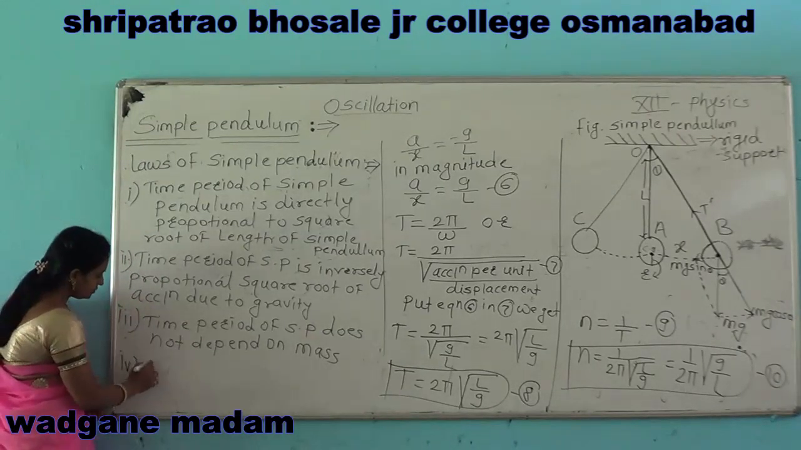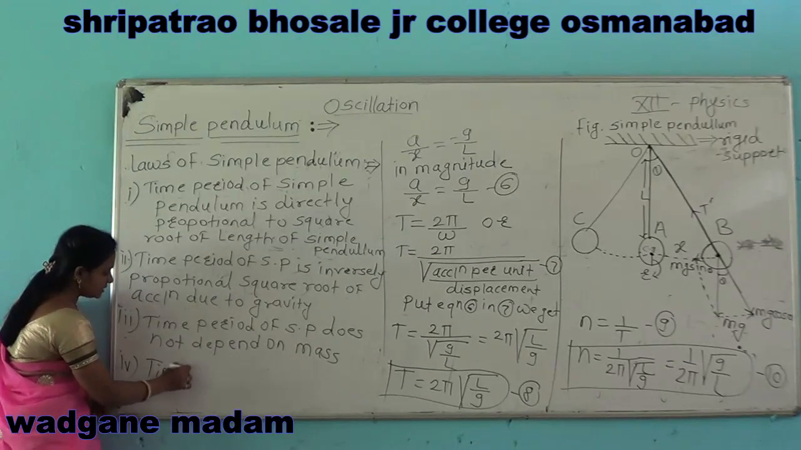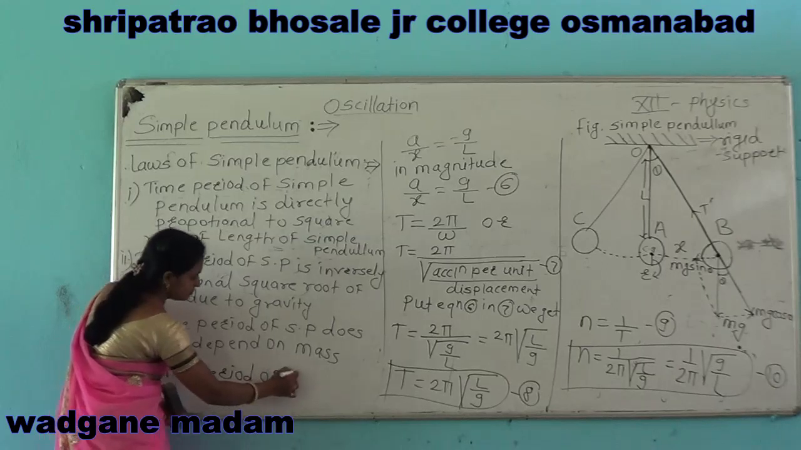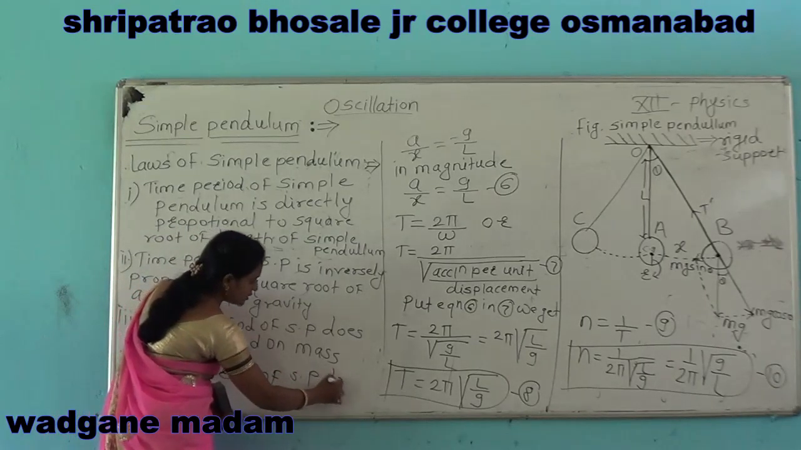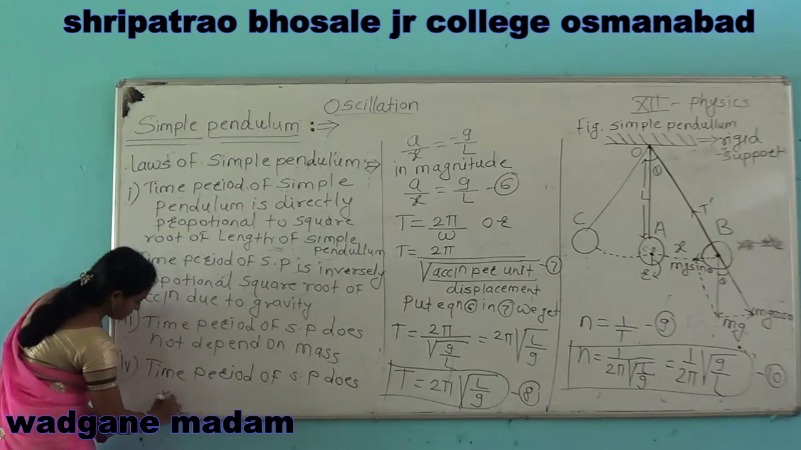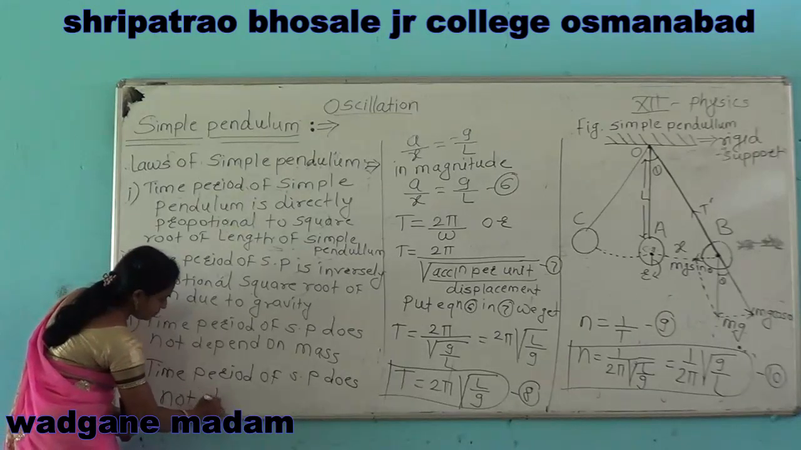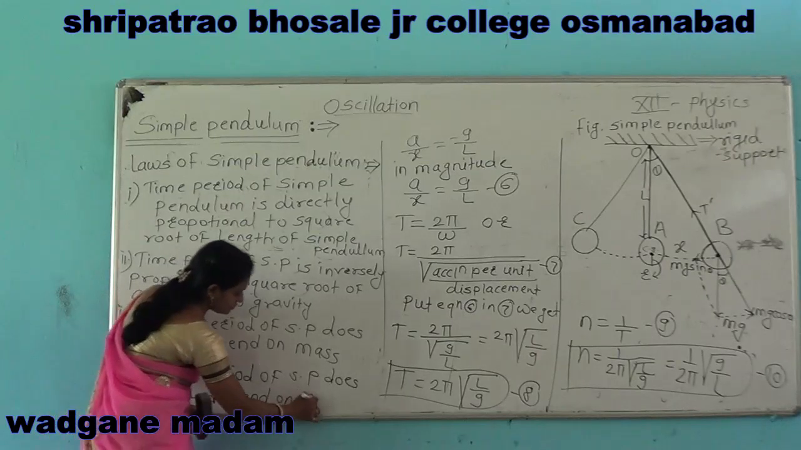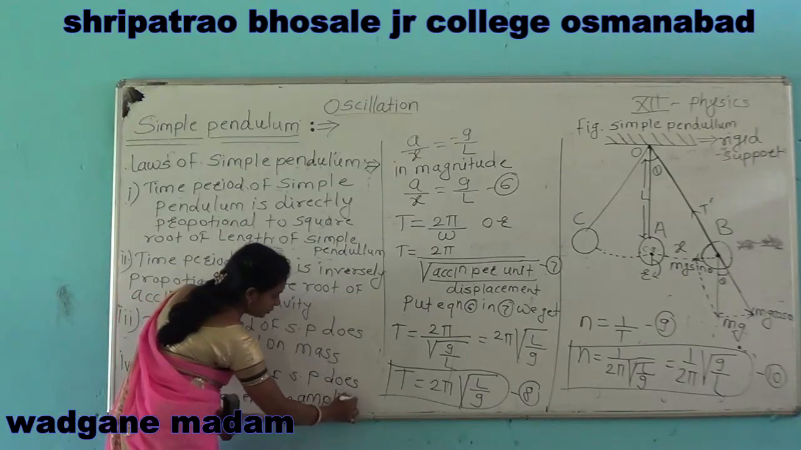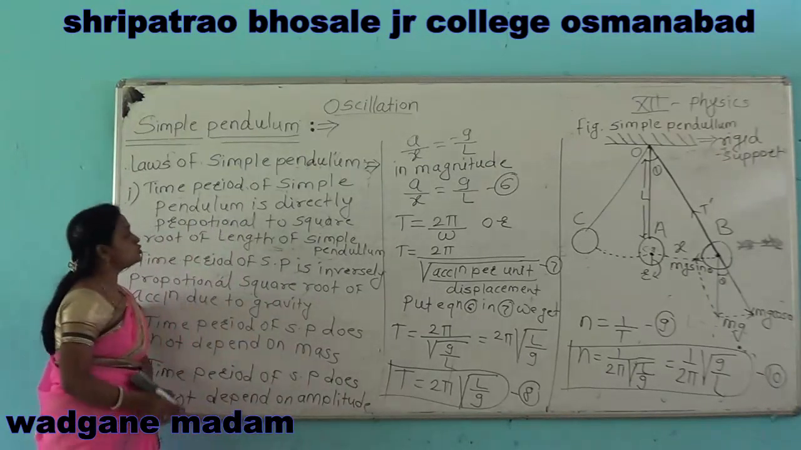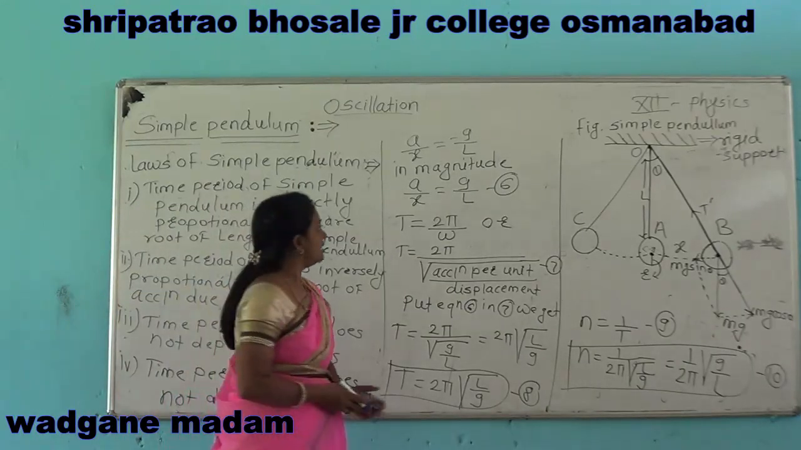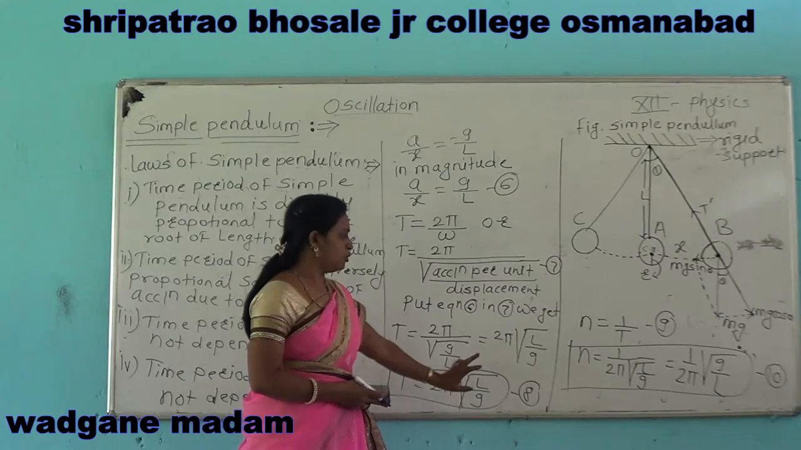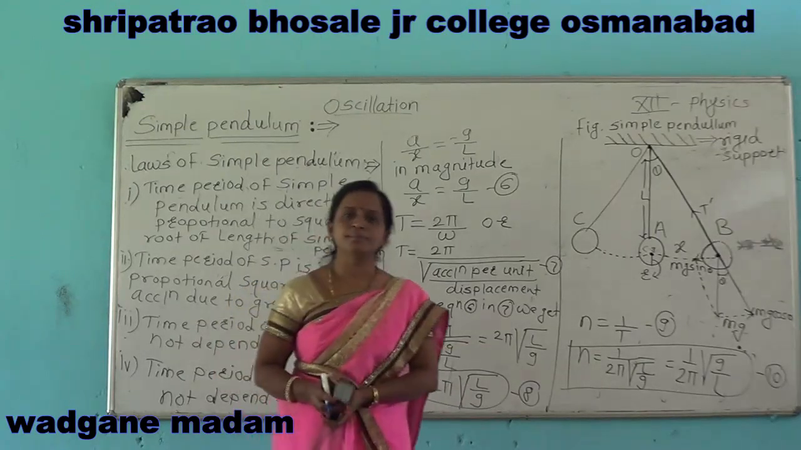Then the fourth law: the time period of simple pendulum does not depend on amplitude. These are the laws of simple pendulum, and this formula represents T, the time period of simple pendulum, and the frequency of simple pendulum.